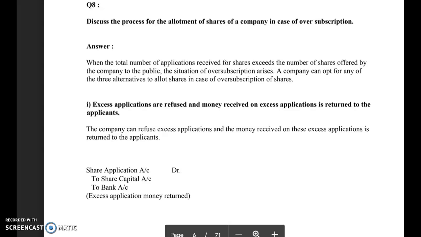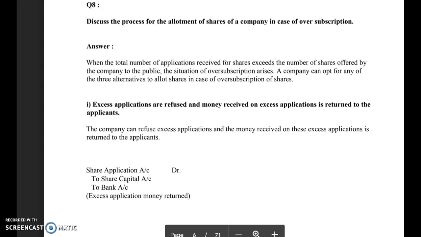Second situation is when there is under subscription. Under subscription is a situation when the number of shares issued by the company or offered to the general public is more than what the general public has applied for. So this is the situation of under subscription. Again, in case of under subscription, if it qualifies the basic condition of minimum subscription, the company does not have any problem in the allotment of the shares and it can make the full allotment.